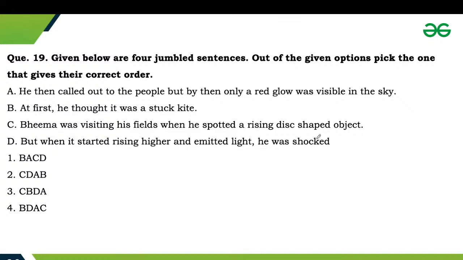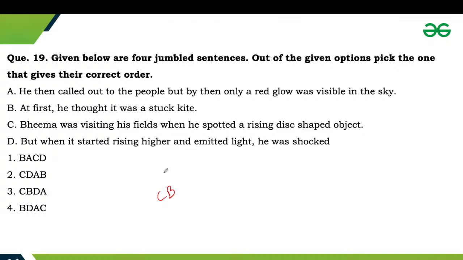Then it is followed by statement B. This talks about what Bhima's first reaction was on seeing that disc-shaped object. So we will opt B after C. Then comes statement D, which talks about how his perception changes when the disc rises higher.